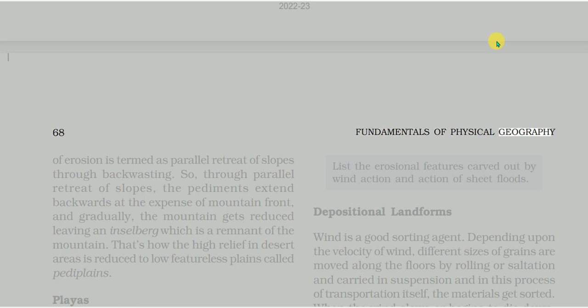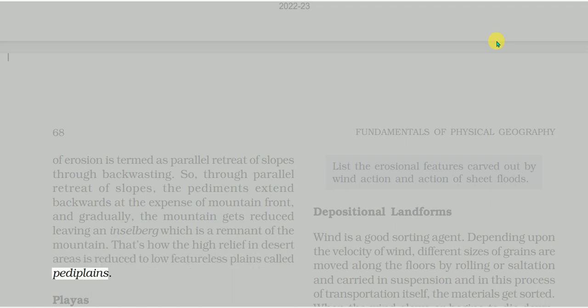This method of erosion is termed as parallel retreat of slopes through backwasting. So, through parallel retreat of slopes, the pediments extend backwards at the expense of the mountain front, and gradually the mountain gets reduced, leaving an inselberg which is a remnant of the mountain. That's how the high relief in desert areas is reduced to low featureless plains called pedeplains.